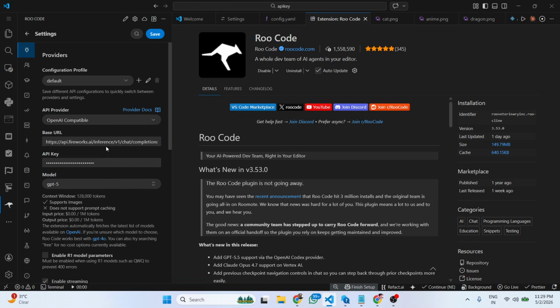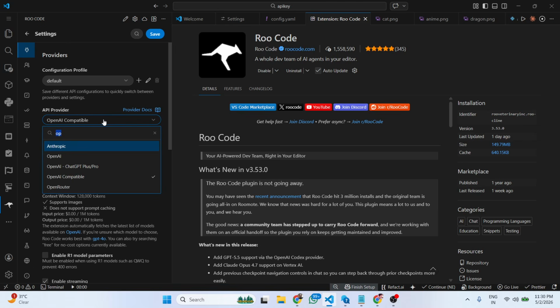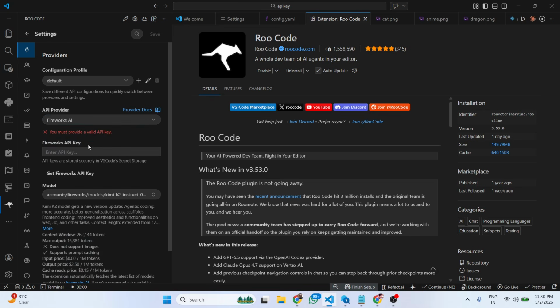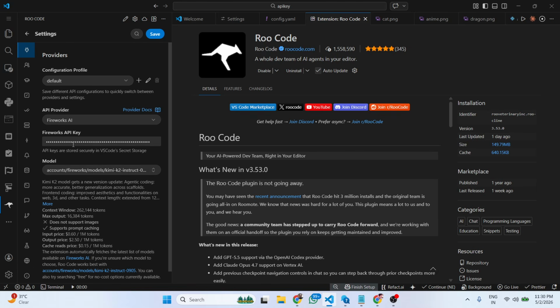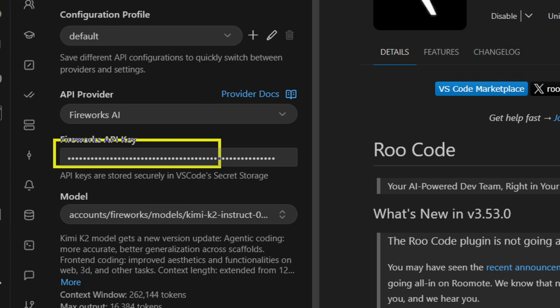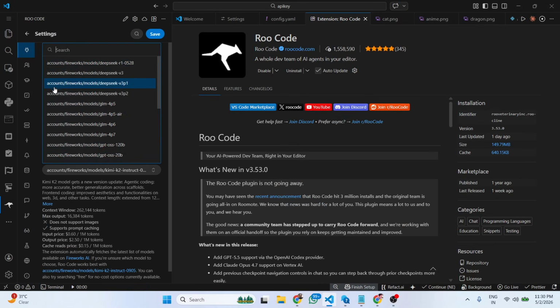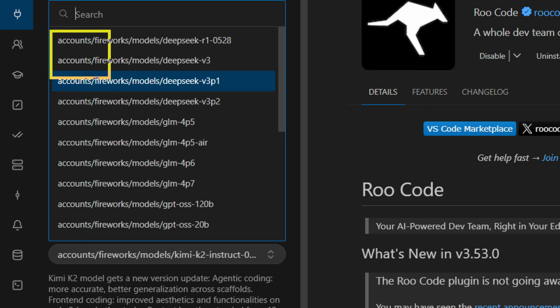From here, just select OpenAI compatible. Inside API provider, if you simply type Fireworks AI, you will get this option. Simply select that, and now here you need to replace the API key. You can see that we pasted our API key, API provider Fireworks AI, and from here you select the AI model, which AI model you want to use.